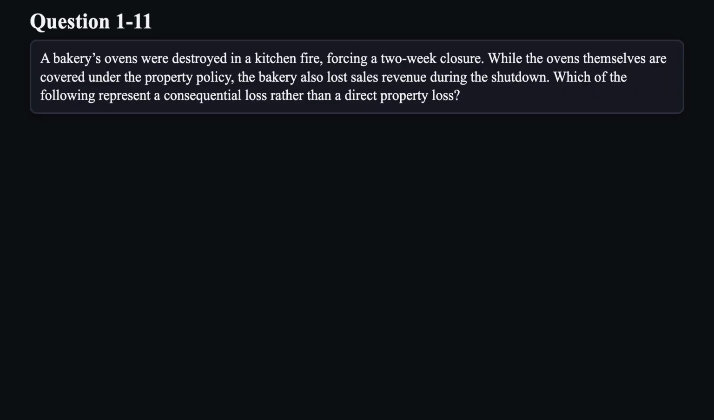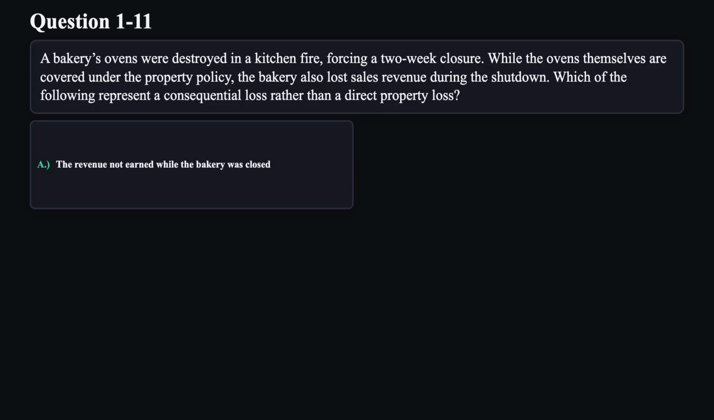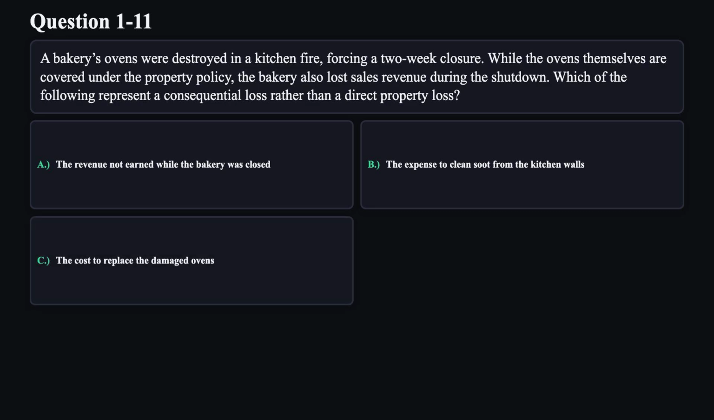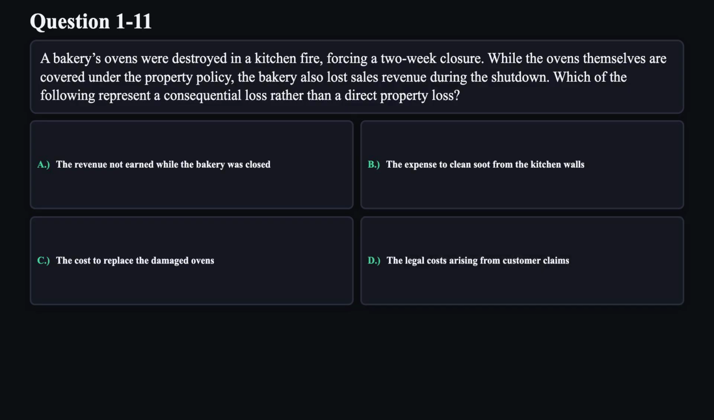Question 11. A bakery's ovens were destroyed in a kitchen fire, forcing a 2-week closure. While the ovens themselves are covered under the property policy, the bakery also lost sales revenue during the shutdown. Which of the following represent a consequential loss rather than a direct property loss? A. The revenue not earned while the bakery was closed. B. The expense to clean soot from the kitchen walls. C. The cost to replace the damaged ovens. D. The legal costs arising from customer claims.